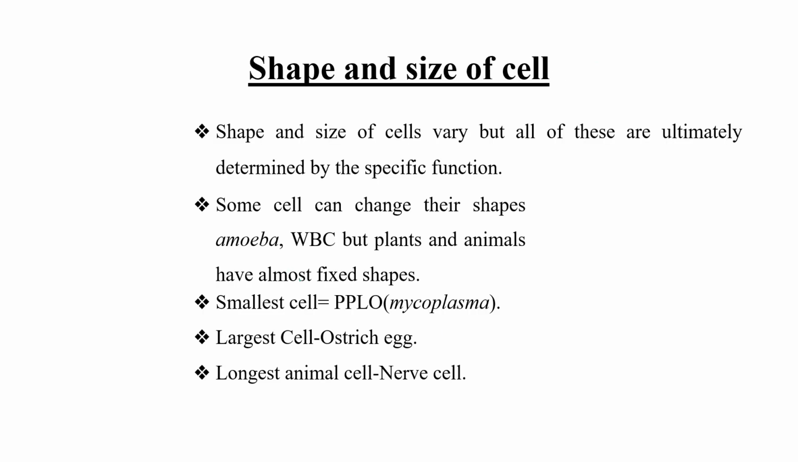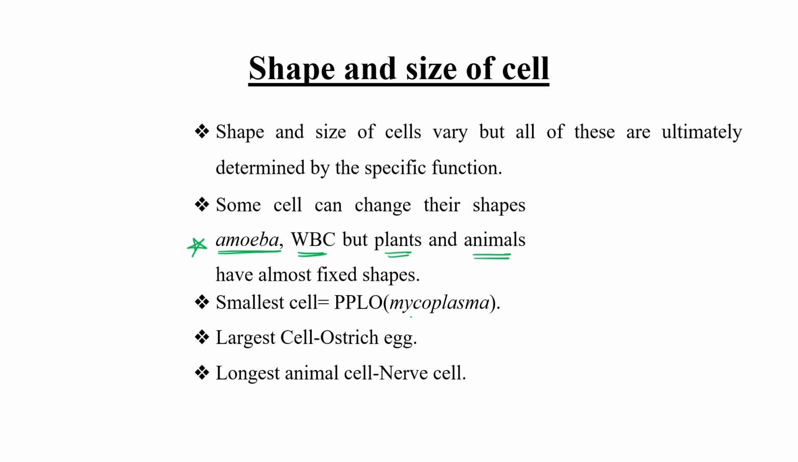Now let's discuss some points related to the shape and size of the cell. The shape and size of the cell vary, but all of these are ultimately determined by their specific function. Some cells can change their shape. Is it possible? Yes, it can be. Amoeba is a very good example, and amoeba can change its shape. WBCs can change their shape. But if we are talking about plant and animal cells, they are not able to change their shape. They have a fixed type of structure.